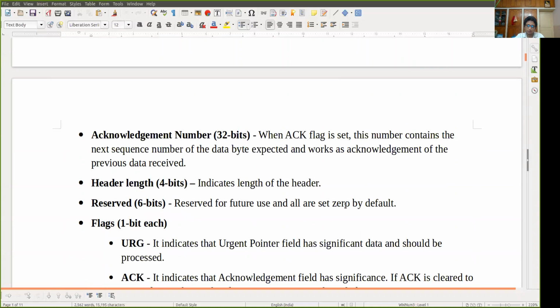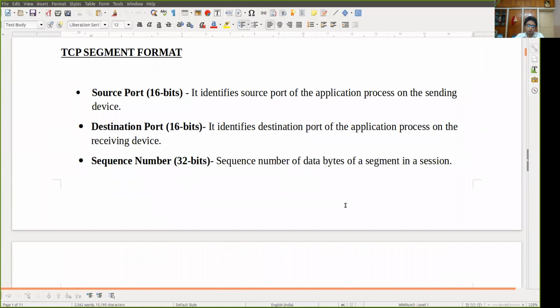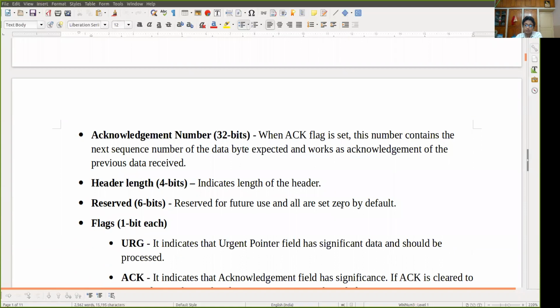Details are given in this note. Actually, you can see that the source port is 16 bits, destination port is again 16 bits, sequence number is 32 bits, and acknowledgement number is again 32 bits. Header length is 4 bits. Reserved is 6 bits. This reserved field is used for future use and is all set to 0 by default.